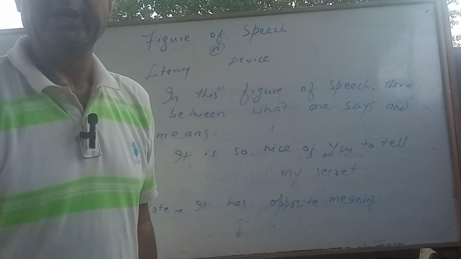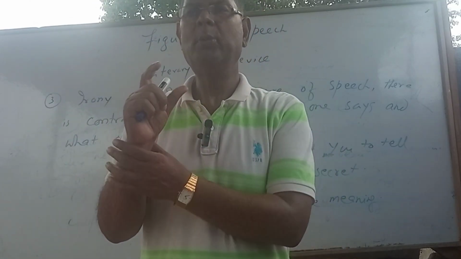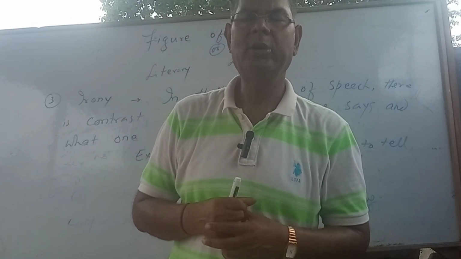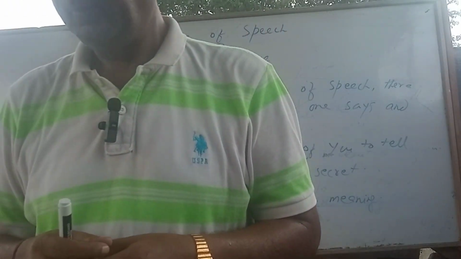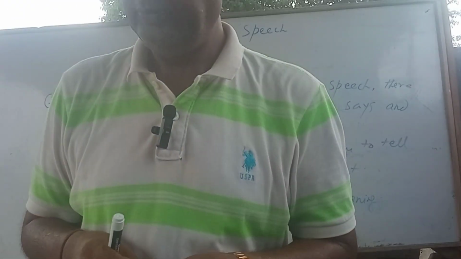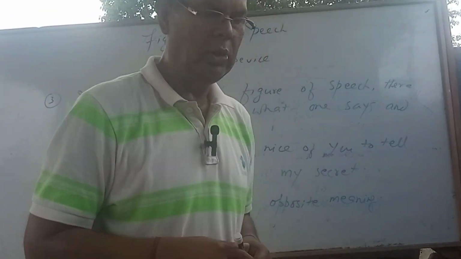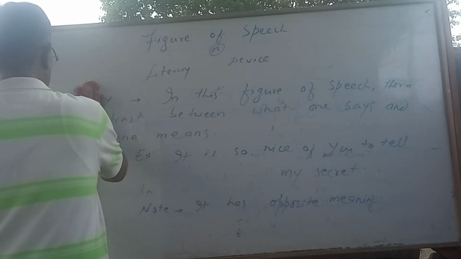In personification, we get human activity or human qualities referred to some non-living thing. For example, flowers are smiling. The sun is smiling in the sky. The flowers are dancing. So it is called personification. Look here.